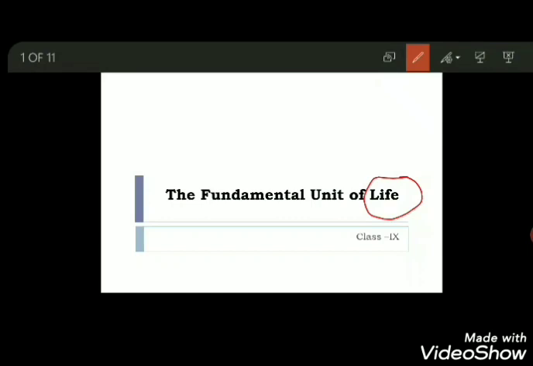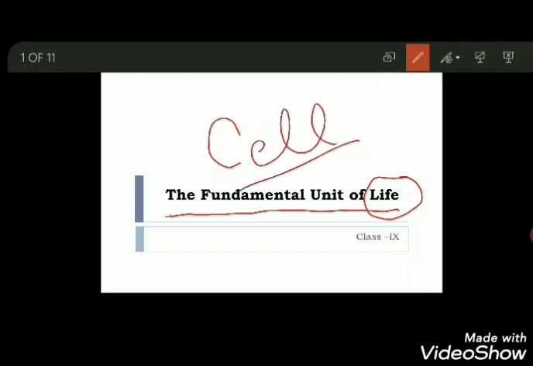In this chapter we are going to gain knowledge about life and the things which make life possible. We are going to study the fundamental unit of life, and the fundamental unit of life is called the cell. So we will study in detail about the cell.